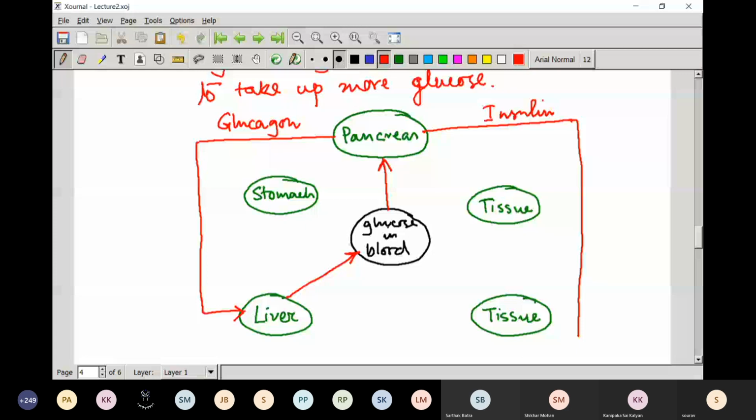and that signal goes to the liver as well as to tissue. Then what happens, the liver absorbs that glucose, and here also the same thing happens.